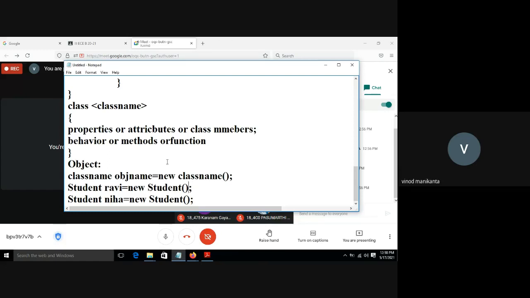What does this mean? So this Ravi is an object, right? What is an object? An object is an individual thing. It shares the properties and behavior of a class.